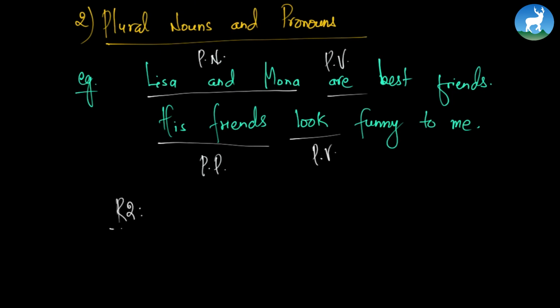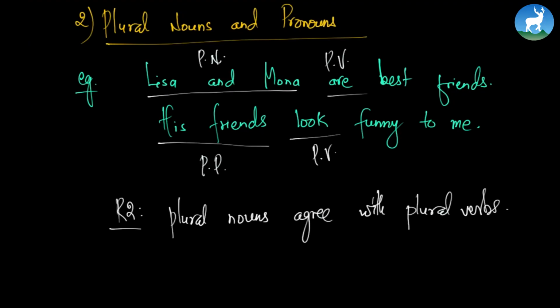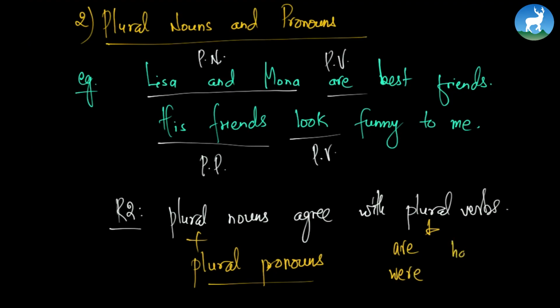So what is the rule? Rule number 2: plural nouns agree with plural verbs. Plural nouns and plural pronouns also, they all agree with plural verbs. What are plural verbs? A quick reminder. Come on, say, what are plural verbs? They are: are, were, have, do, and finally the V1.